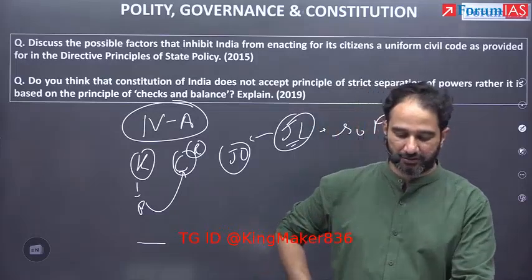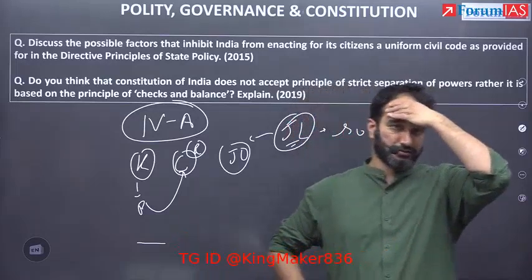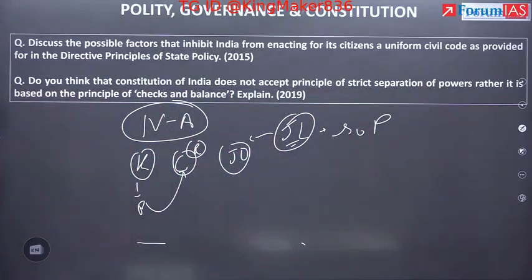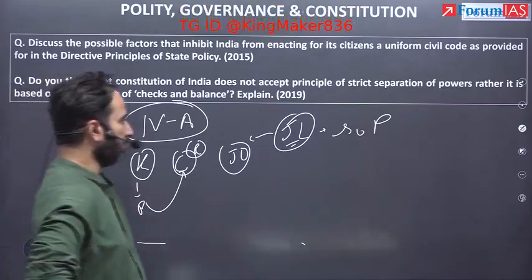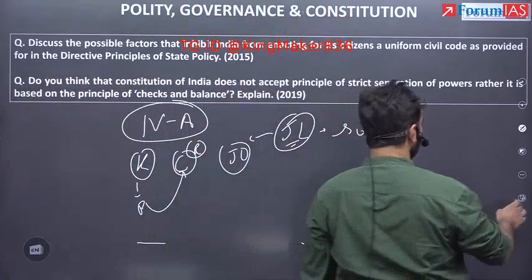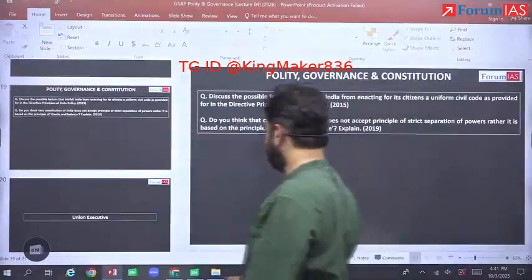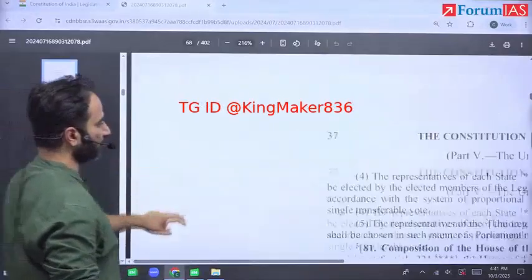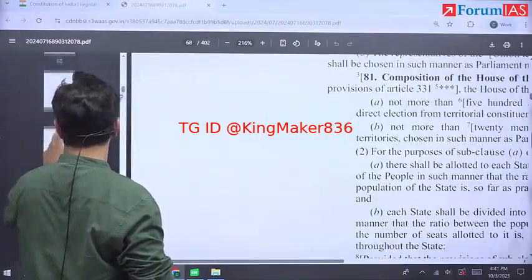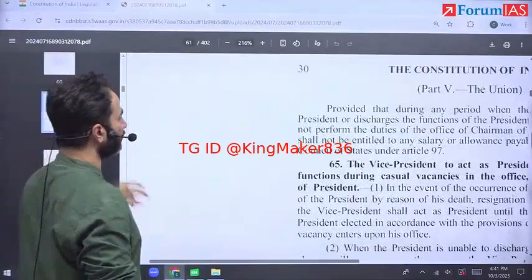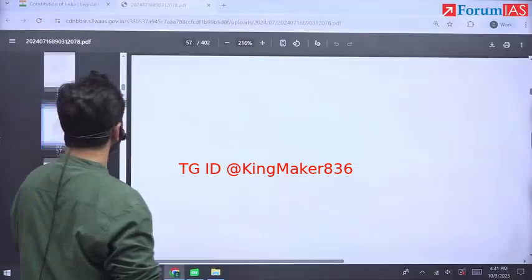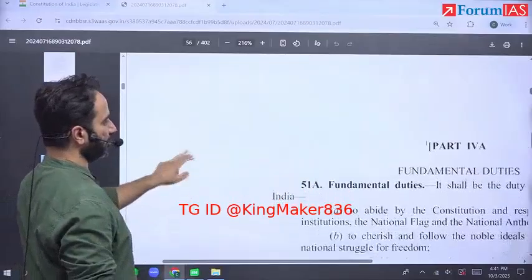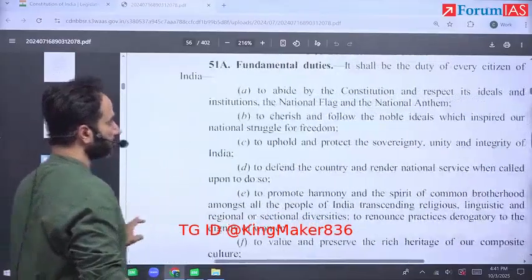Nevertheless, the J.S. Verma Committee, 1999, has highlighted that the fundamental duties have been enforced through suitable legislative laws. Write down examples.